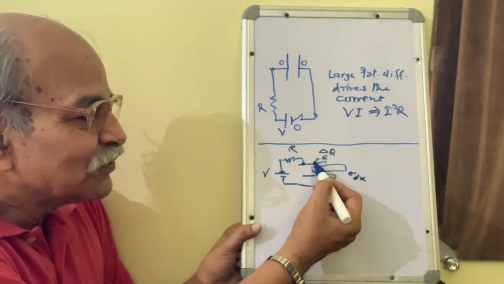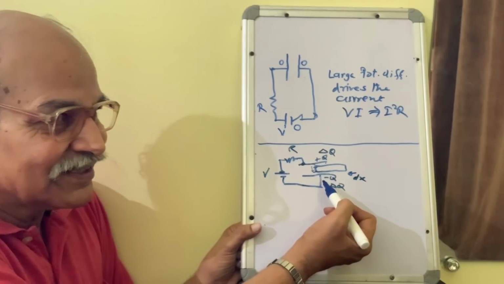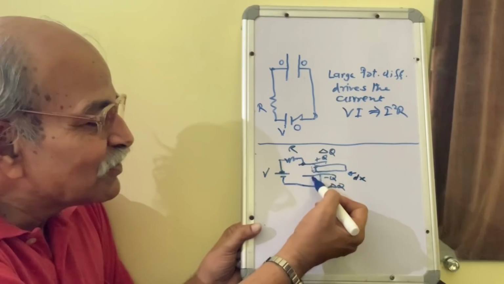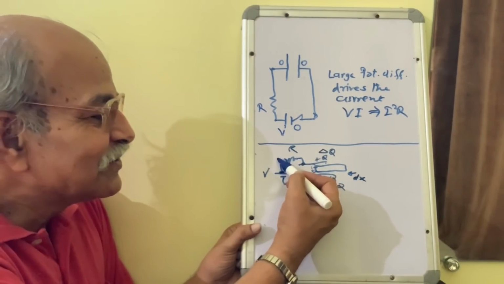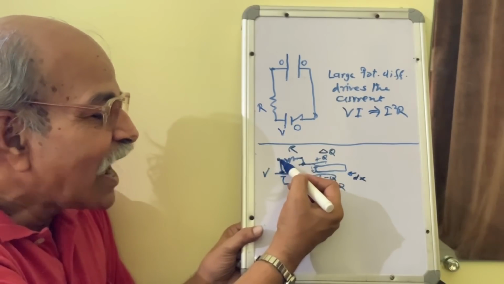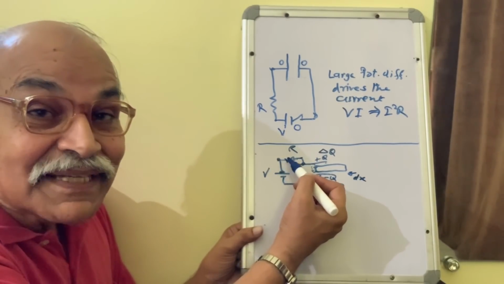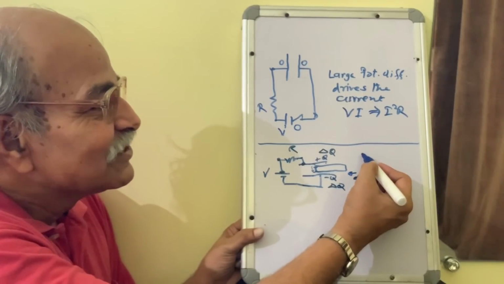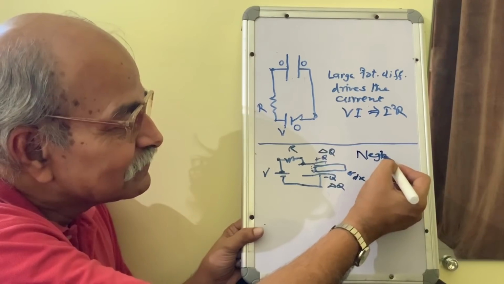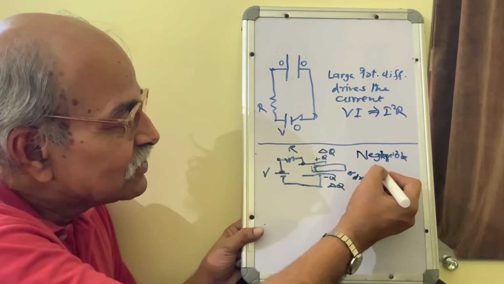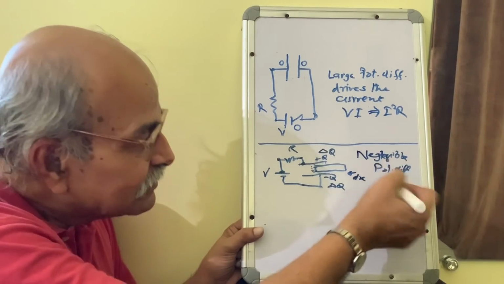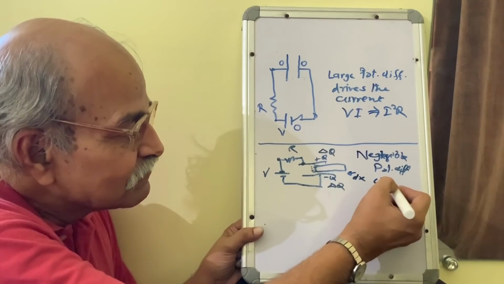The capacitance only marginally increases, and therefore this potential is only infinitesimally smaller than this potential. So the charge flow across this resistor is under negligible potential difference, and under this condition charge flows.